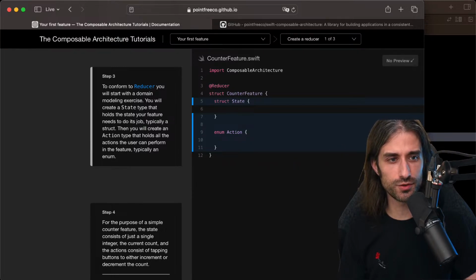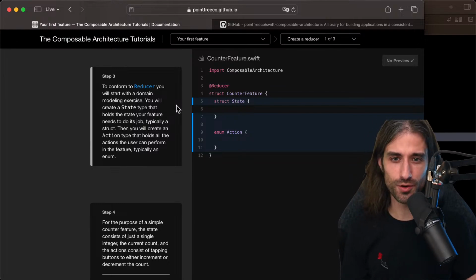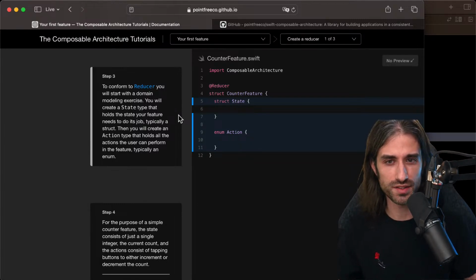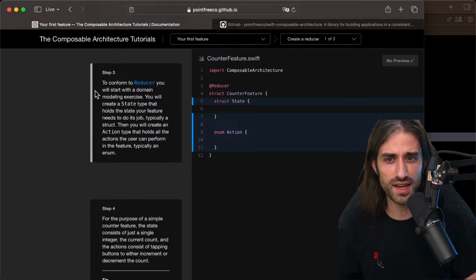I just saw a message: just do the import, Xcode will help you. It's very possible that we will have some nice autocomplete also to help us. Here I'm trying to go in depth and cover everything, but it's possible that Xcode will be able to help you and you won't need to do the expand that I did when you're just writing a feature. So to conform to Reducer, you will start with a domain modeling exercise.